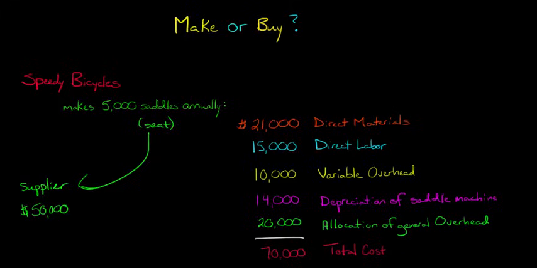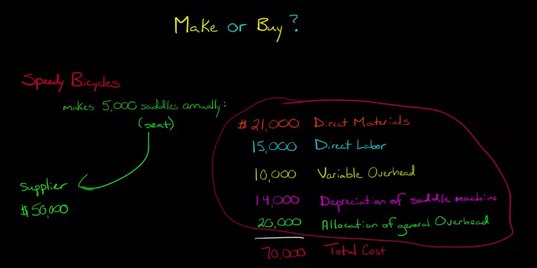So we look at it like this. We know that the cost to get the 5,000 saddles that they need each year is $50,000 from that outside supplier, right? So now we have to say, well, what is the cost of making it internally? What is the cost of manufacturing this bike seat? So let's say that they go to the accountants and they say, hey, look, what's the cost of this? And the accountants give them a form like this. And they say, okay, here are all the costs.